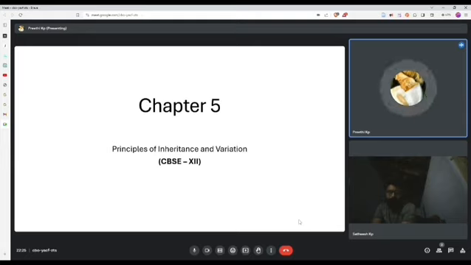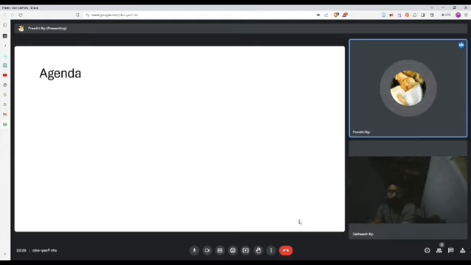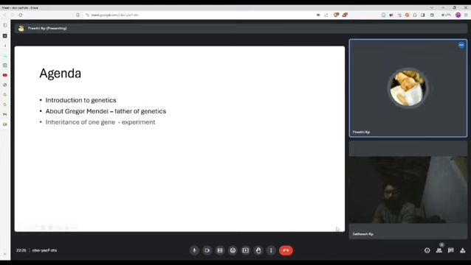So in this session, we will begin with an introduction to genetics. We will then talk a bit about the father of genetics, Gregor Mendel, followed by one of his first experiments on inheritance of one gene. This will be followed by some terminology and experimental background. Finally, we will end the session with clearing your doubts.